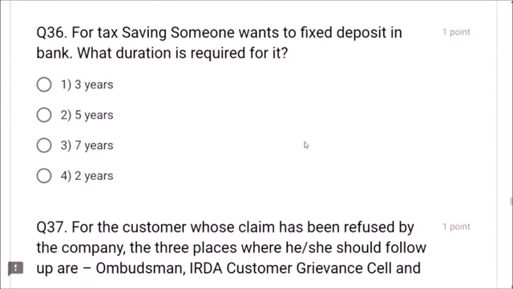Next, question number 36. For tax saving, someone wants to make a fixed deposit in bank. What duration is required for it? How many years? 5 years, friends. Don't think 3 years, no. 7 years, no. 2 years, no. The minimum period is 5 years. Then you can do this FD under tax saving. That is under 80C. You can show this fixed deposit.